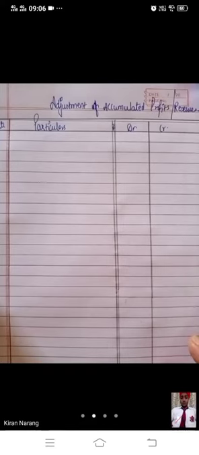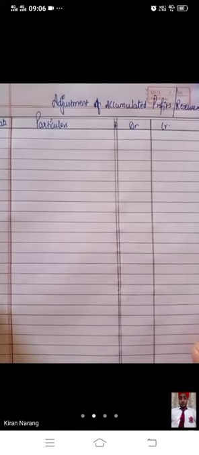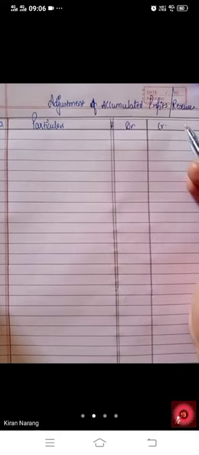So, good morning, everyone. Today, we are going to discuss adjustment of accumulated profits or reserves in case of retirement. We are already having some reserves which we have earned previously and we have just accumulated them for future purposes. Let's discuss one question. Illustration number 28.